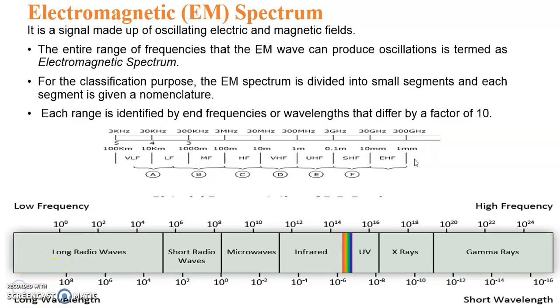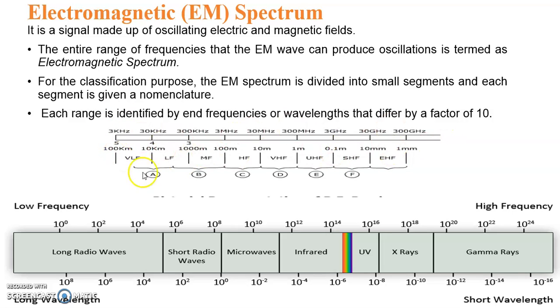Similarly, one more scale is presented, that is the electromagnetic wavelength. So one more scale shows the wavelength. Wavelength is the opposite of the frequency. We can see that the wavelength is low at the right side and very high at the left side. So it is opposite of the frequency.